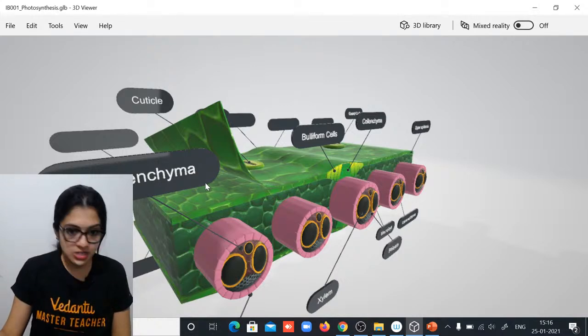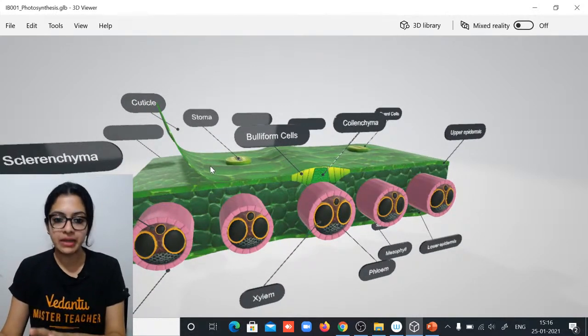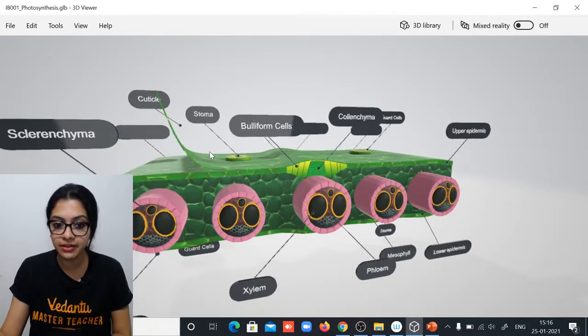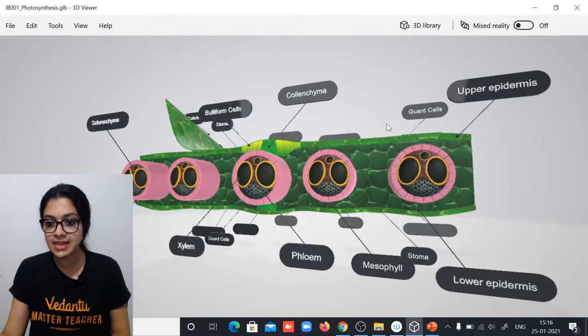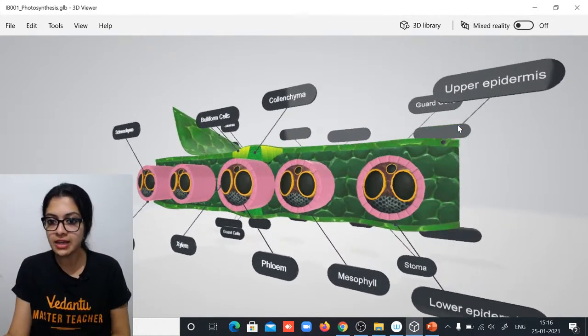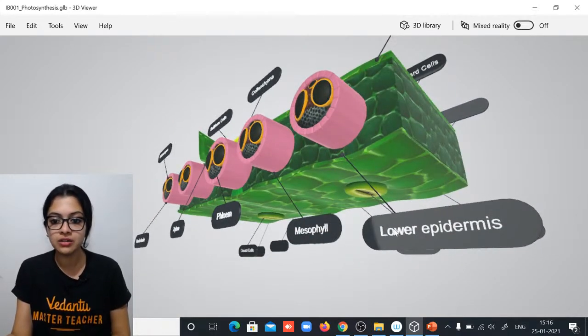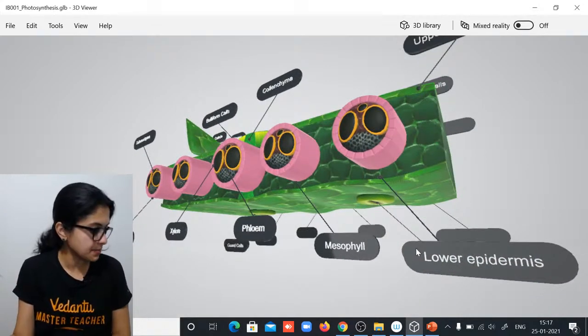Cuticle is this layer. It's pretty much transparent so that light energy can pass through it and reach the epidermal layer. So children, as you can see here, this is the upper epidermis, and here we have the lower epidermis. This is the upper epidermis, this is the lower epidermis.